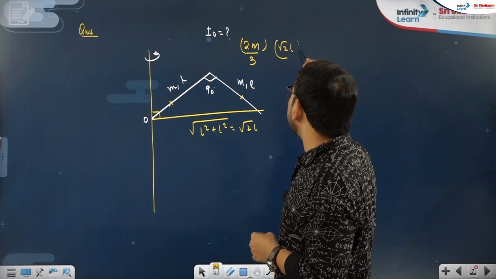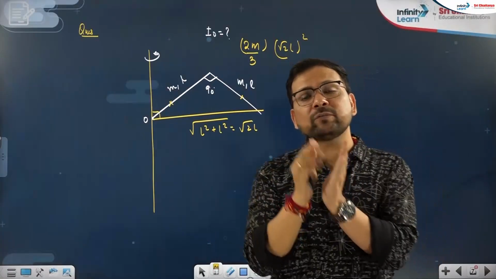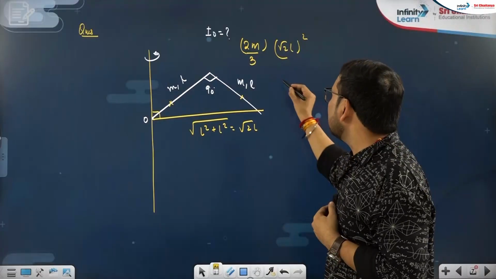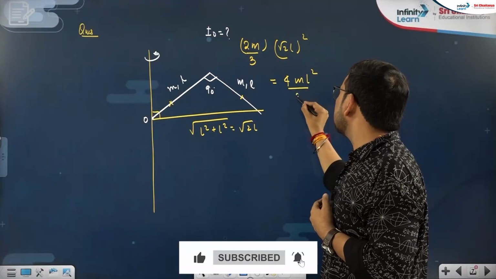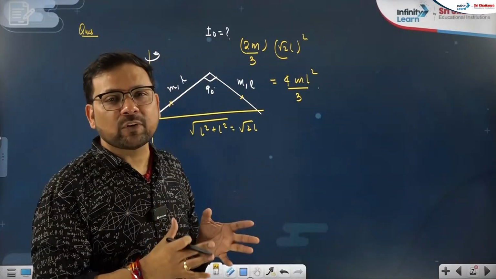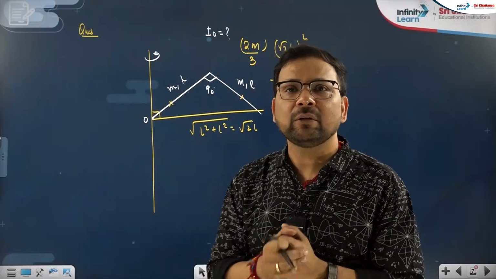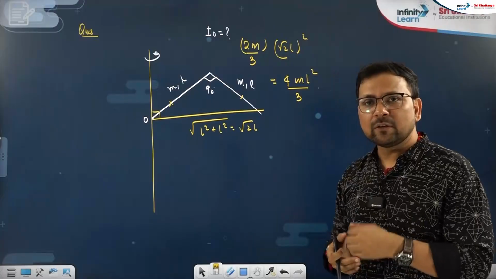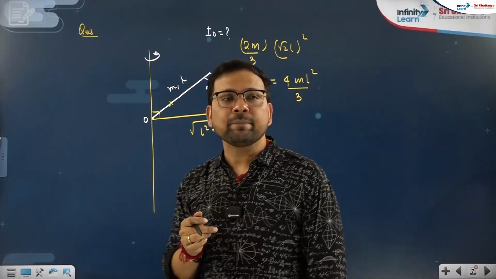When I am squaring it, I will get root 2L square. So I am multiplying the effective mass with the square of that length which is perpendicular to the axis. Actual length we are not taking, and we will get here 4 ml square by 3. That is the moment of inertia, which saves us from using integration and sometimes the theorems like parallel and perpendicular. So this way you can make an approach on rod questions, especially to attempt objective questions. Okay, I hope this is more clear now.